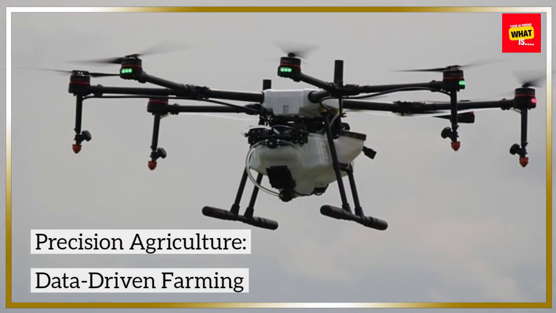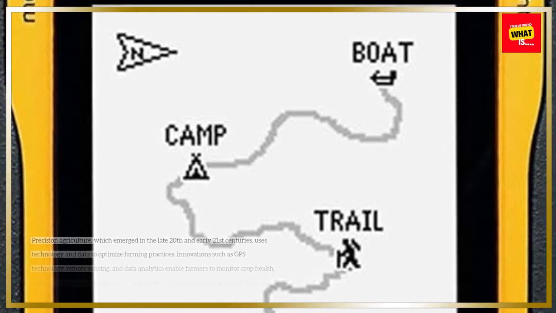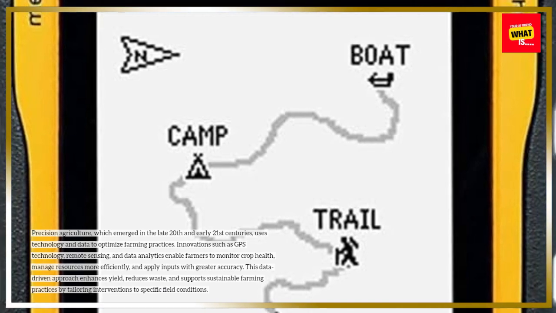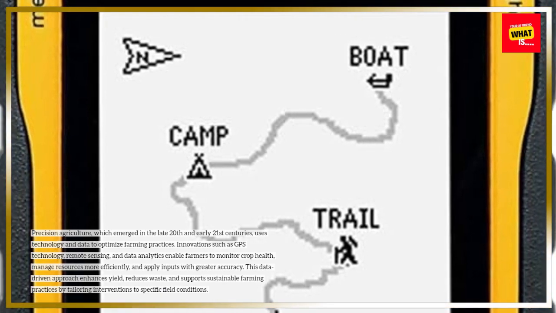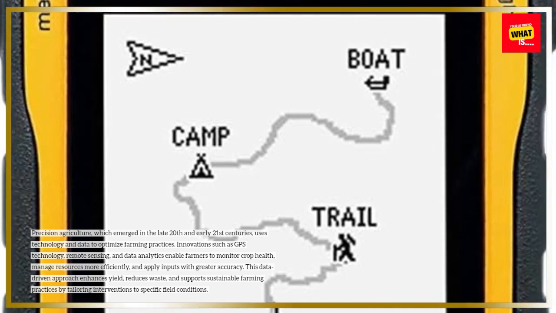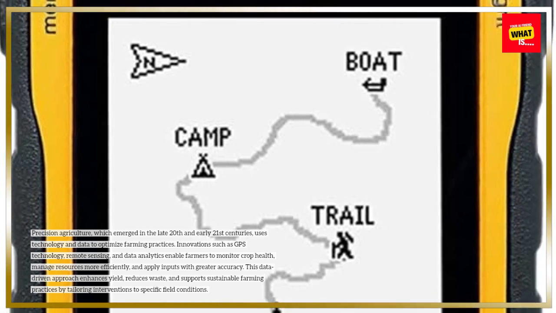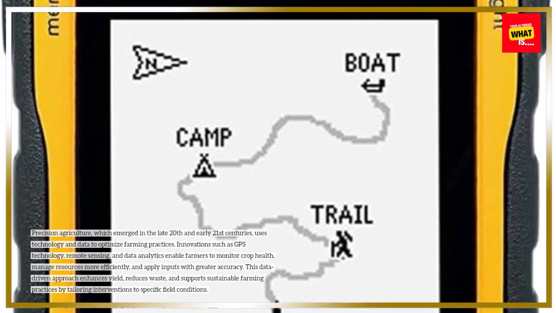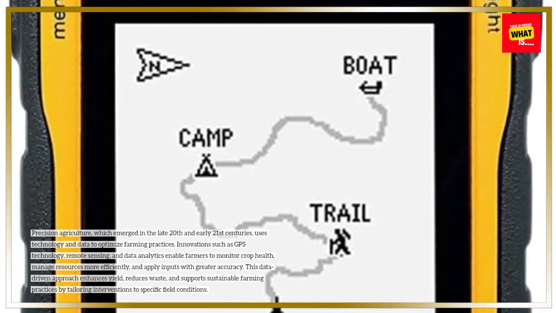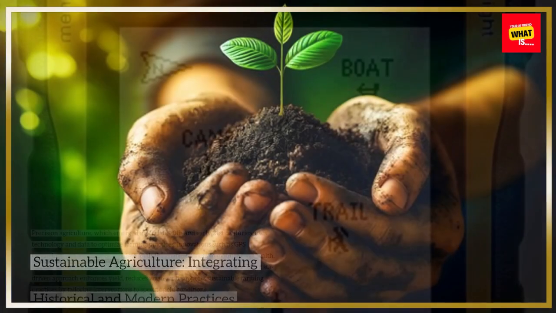Precision agriculture. Data-driven farming. Precision agriculture, which emerged in the late 20th and early 21st centuries, uses technology and data to optimize farming practices. Innovations such as GPS technology, remote sensing, and data analytics enable farmers to monitor crop health, manage resources more efficiently, and apply inputs with greater accuracy. This data-driven approach enhances yield, reduces waste, and supports sustainable farming practices by tailoring interventions to specific field conditions.